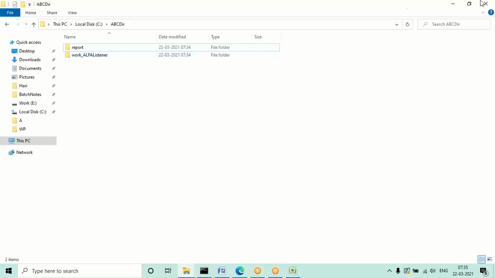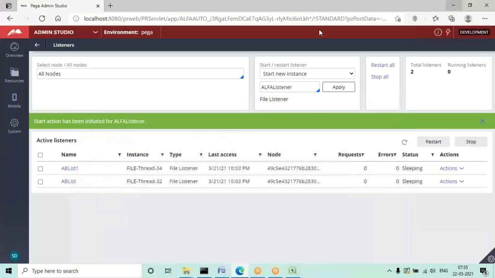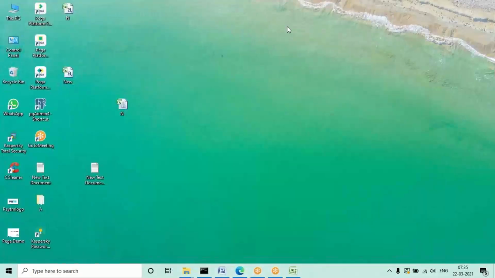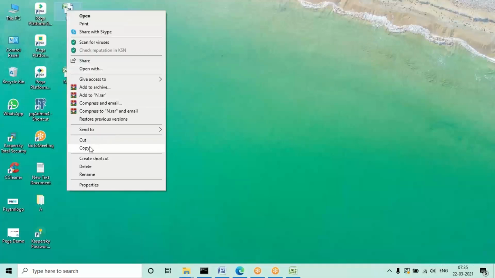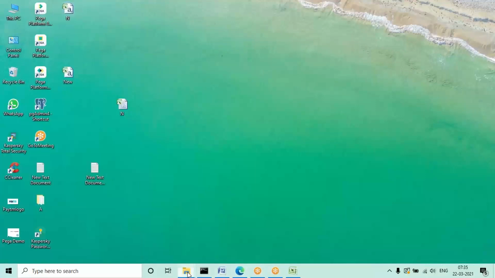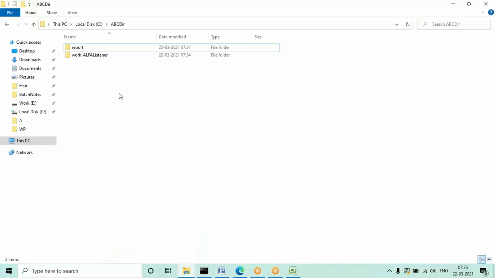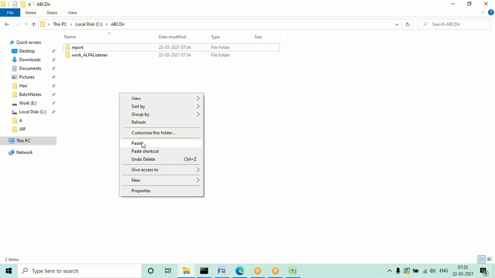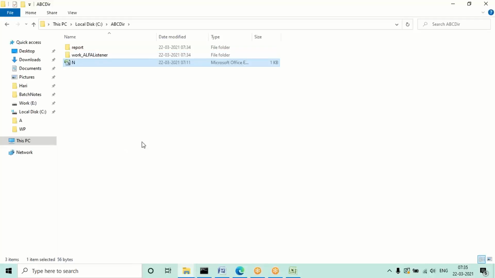Okay, let's see. Copy the file which you created on your desktop. See, in my system this is the delimited file. Sorry, this is the CSV file. Copy it into that particular directory folder. Copy it from outside and paste it here.